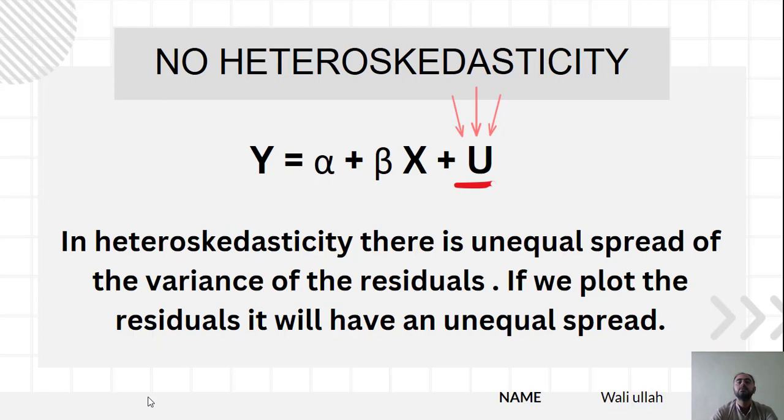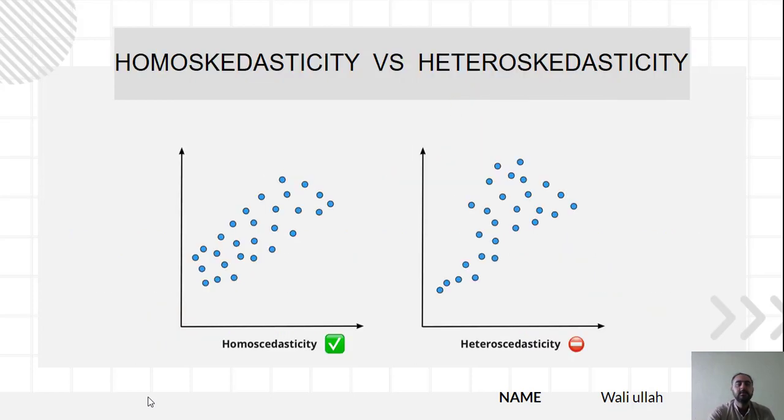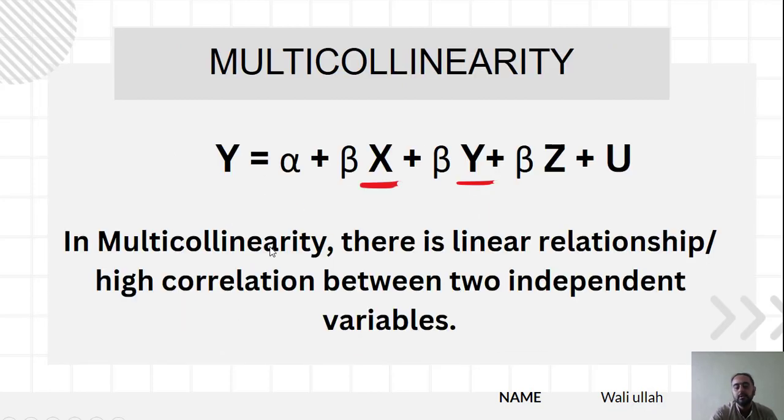The next one is no heteroskedasticity. What is heteroskedasticity? In heteroskedasticity, there is unequal spread of the variance of the residuals. If we plot the residuals, it will have an unequal spread. So here we have plotted 2 residuals. The first one is homoskedastic, while the second one is heteroskedastic. So this one is desirable. We can see that the variance of these residuals is normally distributed.